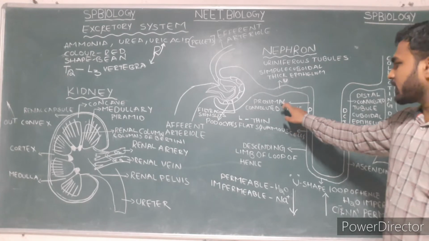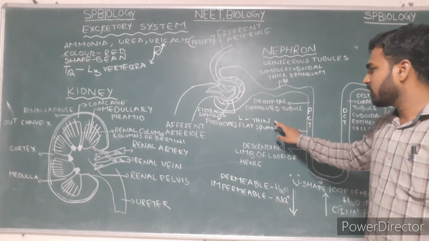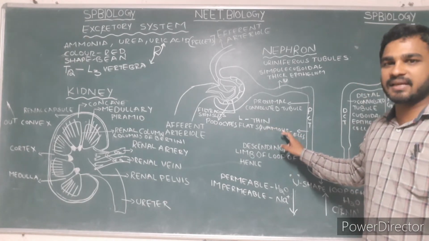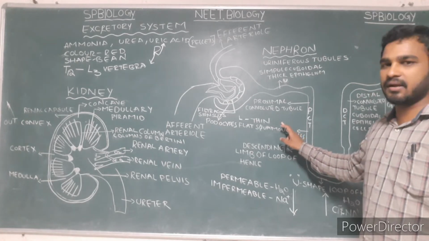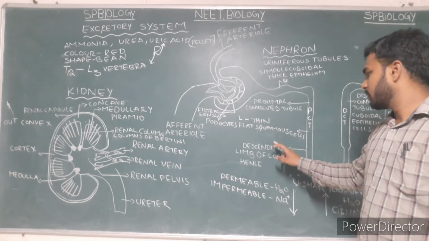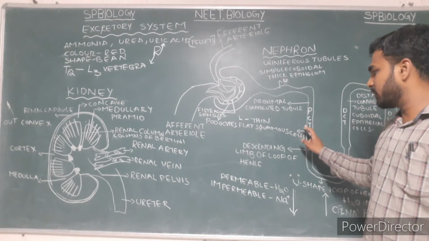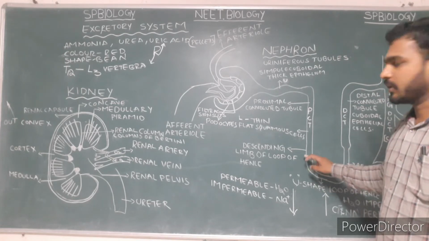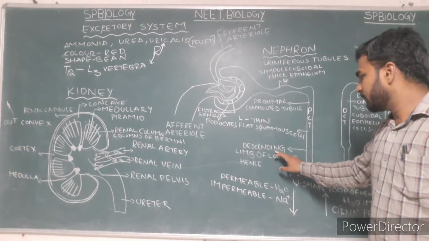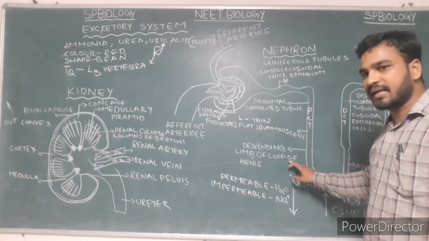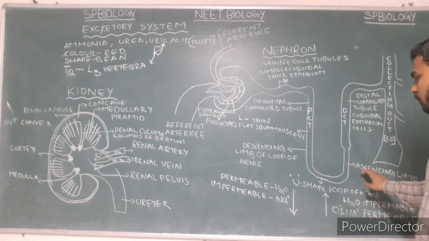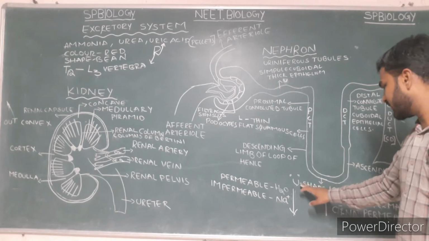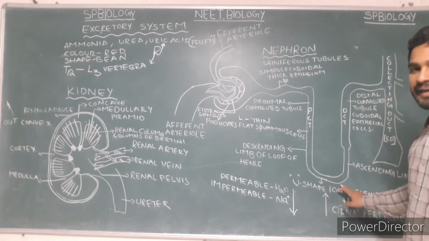As we see, the proximal convoluted tubule is very thin, and we can see flat squamous epithelial cells in the proximal convoluted tubule. The proximal convoluted tubule leads to the U-shaped loop of Henle. Descending limb of loop of Henle, ascending limb of loop of Henle. Together, the descending limb and ascending limb form the U-shaped loop of Henle.